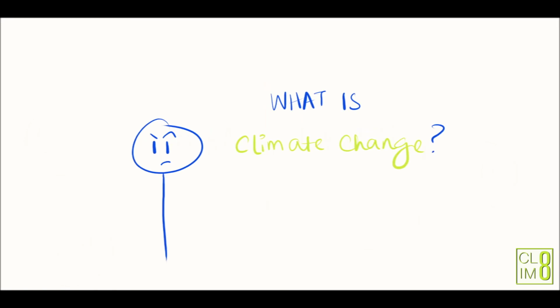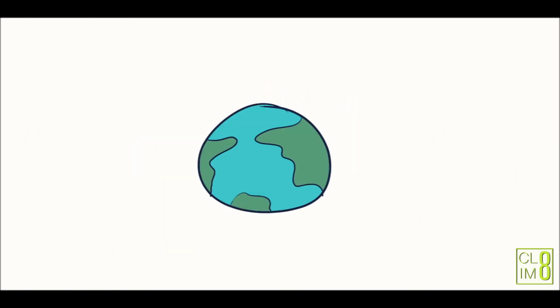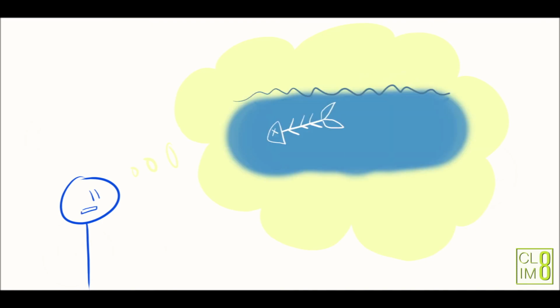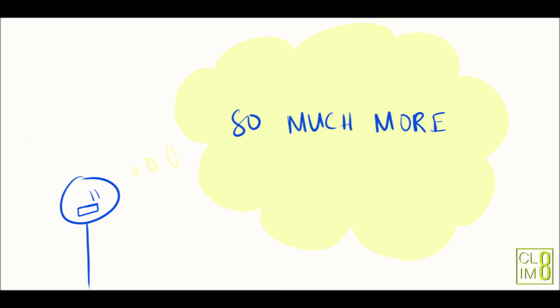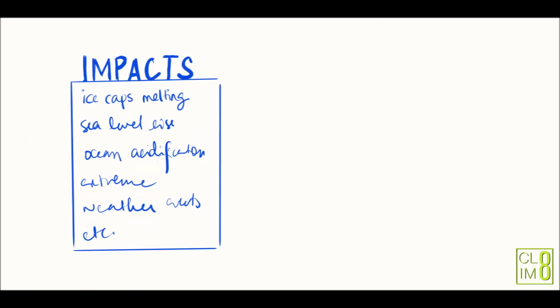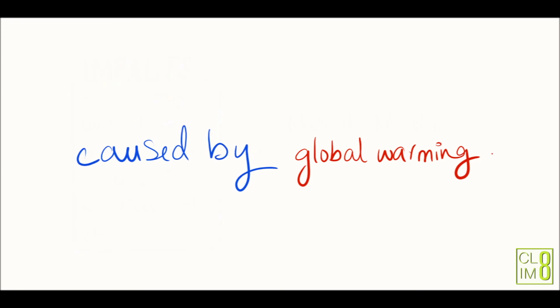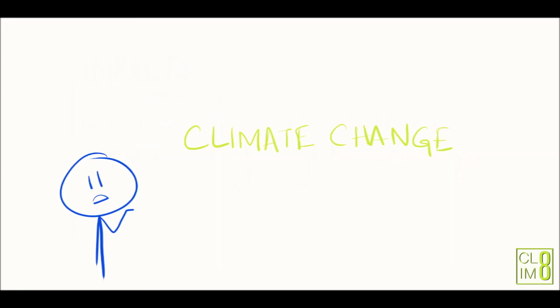Now, what's climate change? Well, because of global warming, the Earth ends up experiencing a lot of changes, not like puberty, bad changes. For example, ice caps end up melting, sea level ends up rising, there's a lot of extreme weather events, and ocean acidification. And that's just the tip of the iceberg, pun intended. There's so much more, and these are called the impacts of global warming, caused by global warming, and they end up leading to climate change.